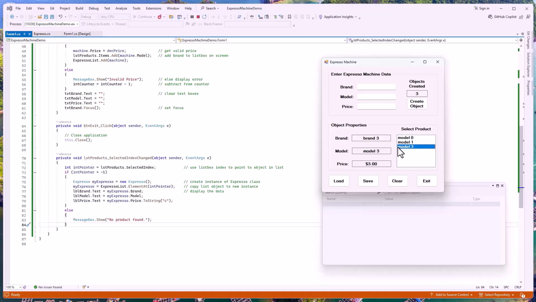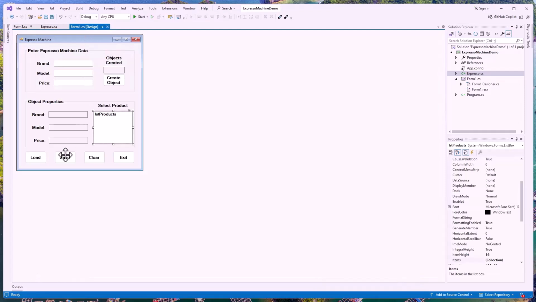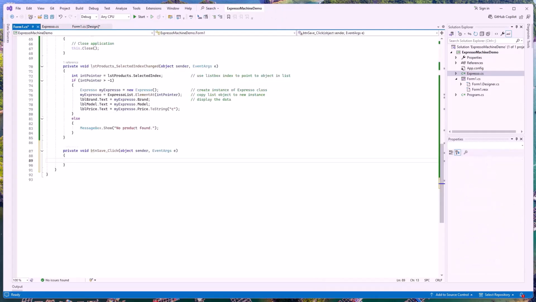All we do need to do now is find a way to load and save this data, because right now we have to type it in each time. We would love to be able to actually do a save and then a load. Exit should work. It does. Let's go ahead and jump over to Form Design. Click on our Save button. I want to save the data first. And what save looks like is all pretty straightforward.